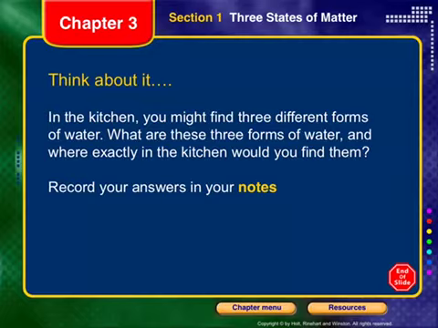So we're going to first kind of start out with a thought process. Okay, so in the kitchen you might find three different forms of water. What are these three forms of water, and where exactly in the kitchen would you find them? Take a second, think about it, write down your answer below.